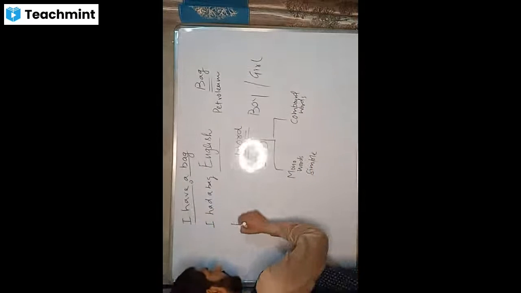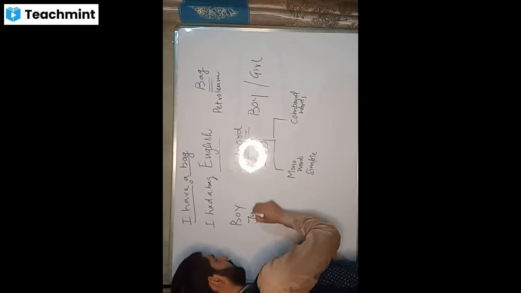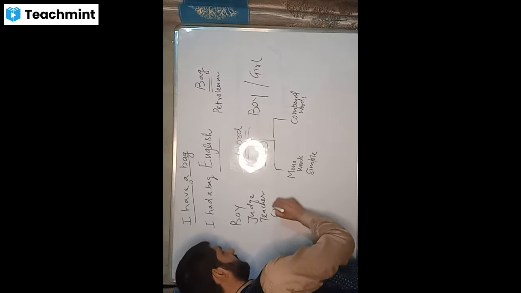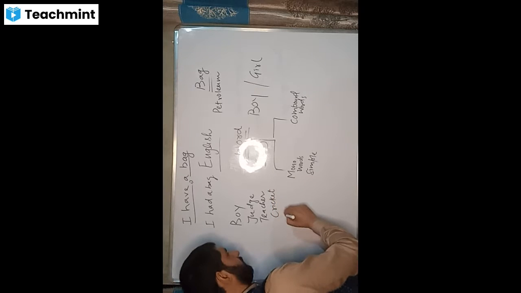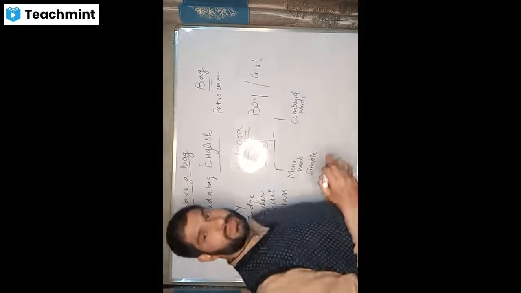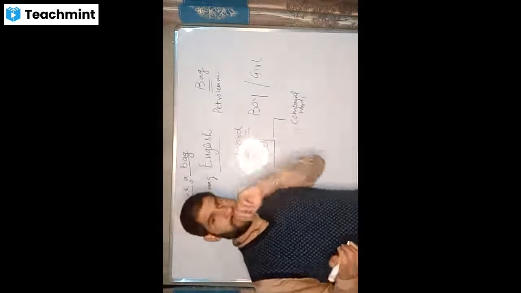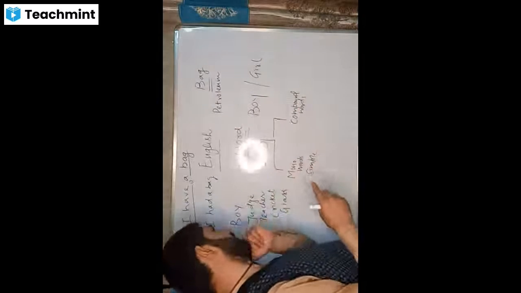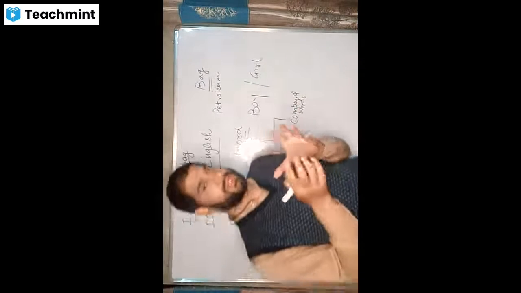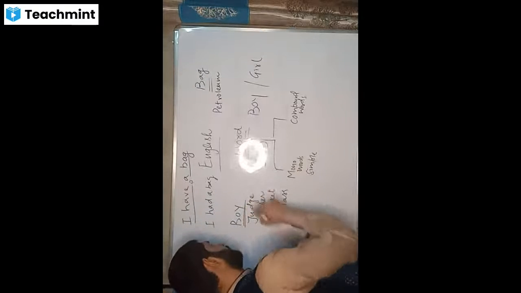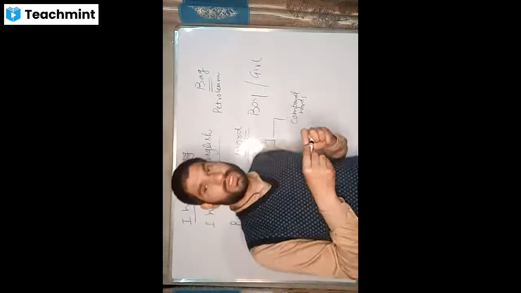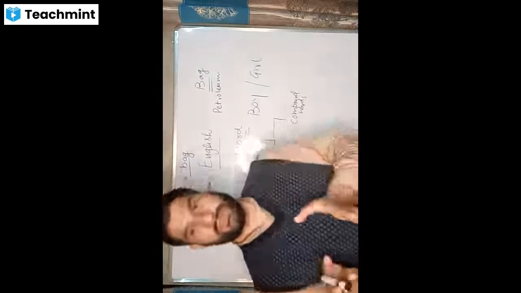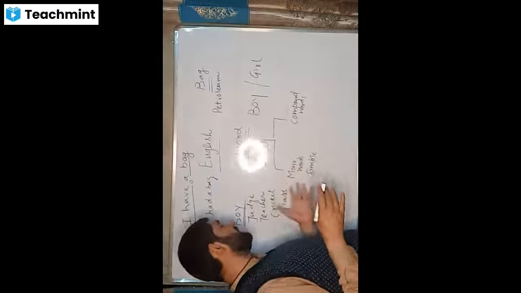Say, for example, when we say boy, judge, teacher, cricket, glass, these words are monowords. That means a monoword is a word which you cannot split. It is indivisible. We can't divide it any further. So, for example, when we split the word boy, it will scatter. Nothing will remain there. So these are called simple words or monowords. Those words which cannot be divided any further, which are indivisible, are called simple words.